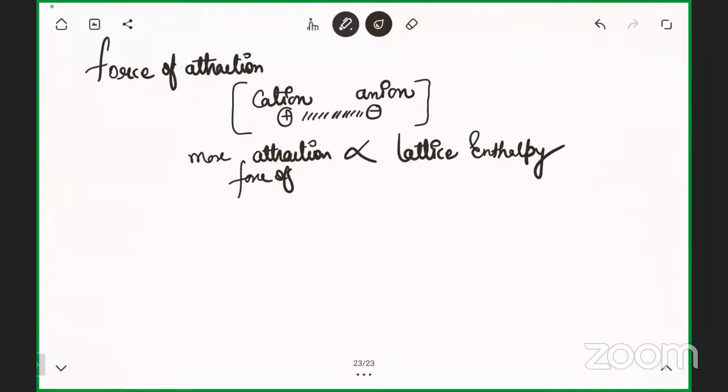More force of attraction between the cation and anion, then more will be the lattice enthalpy. Why? Can anyone correlate this?